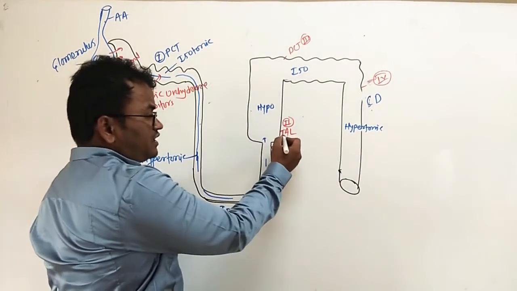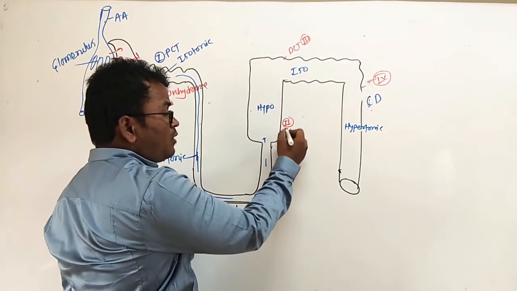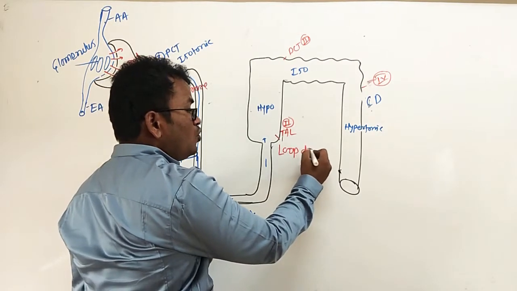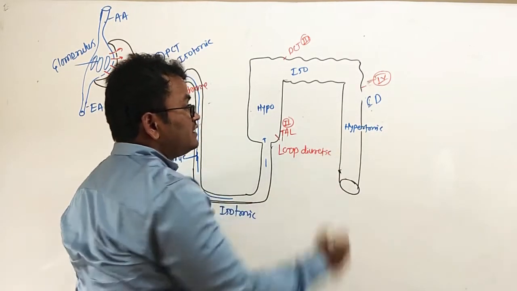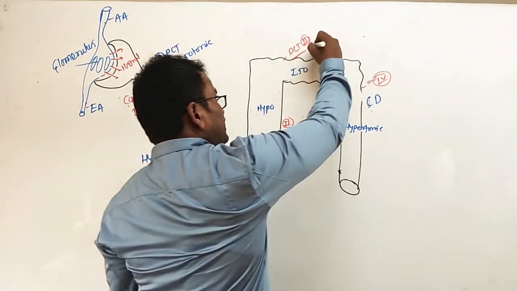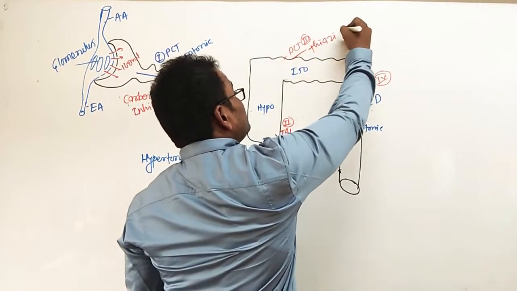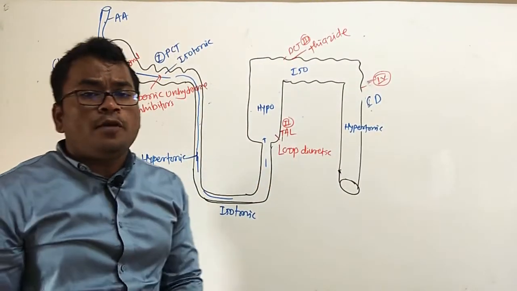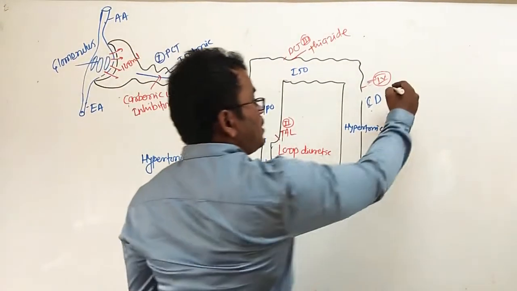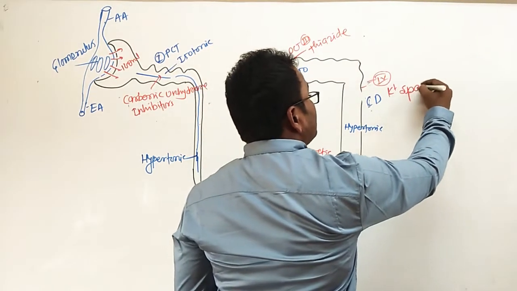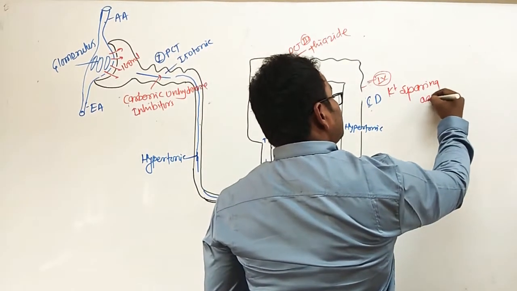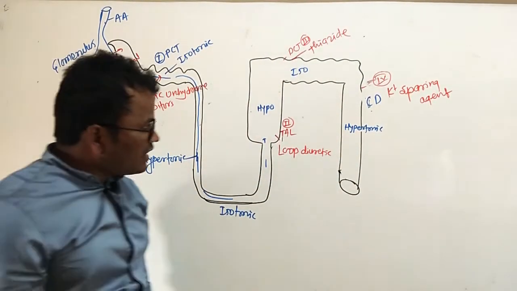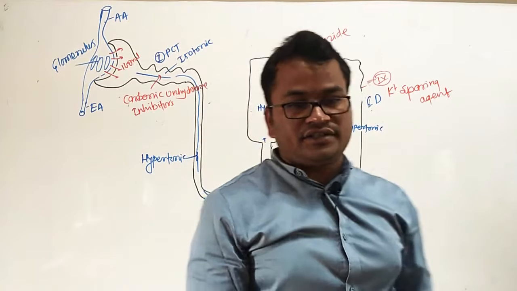Next, in the thick ascending limb of the loop of Henle, loop diuretics act. Next, in the DCT, thiazide diuretics act, and in the collecting duct there are the potassium sparing agents, that is spironolactone and eplerenone. These act in the collecting ducts.